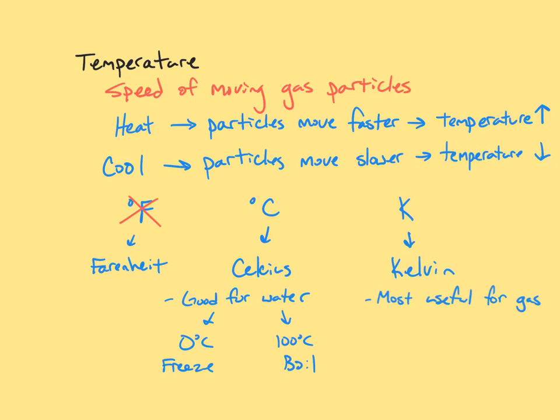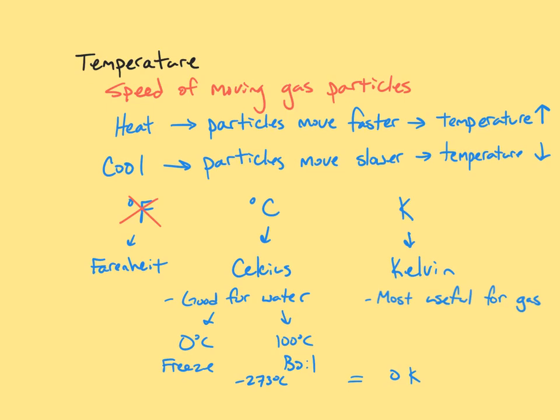Let's talk about the comparison between degrees Celsius and Kelvin. The main difference is that degrees Celsius begins at negative 273 degrees Celsius. That's the coldest that cold can possibly get. But Kelvin starts at 0. And because of that, you can never have a negative value on the Kelvin temperature scale.